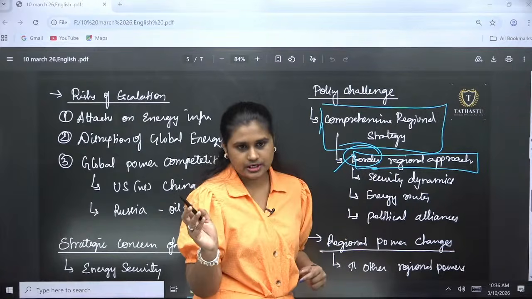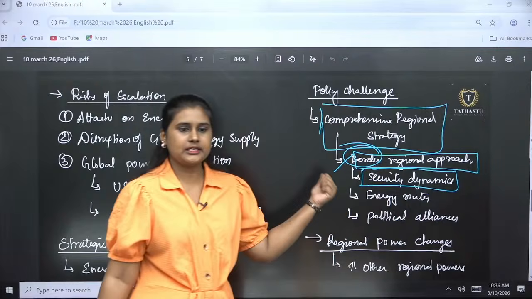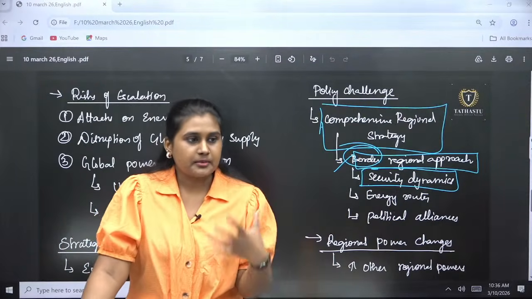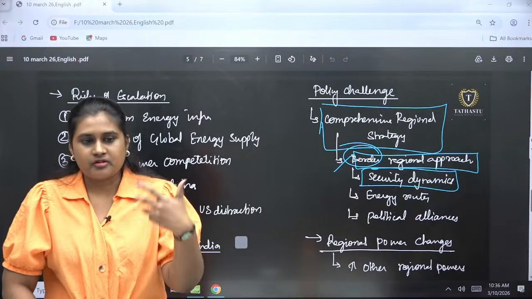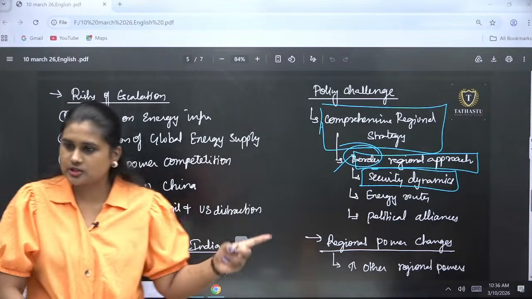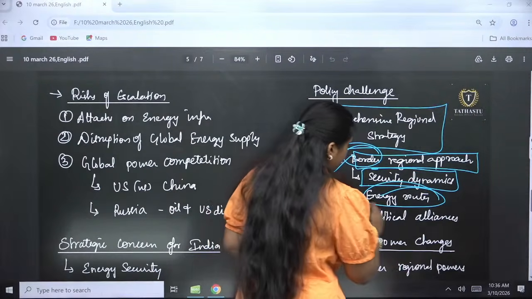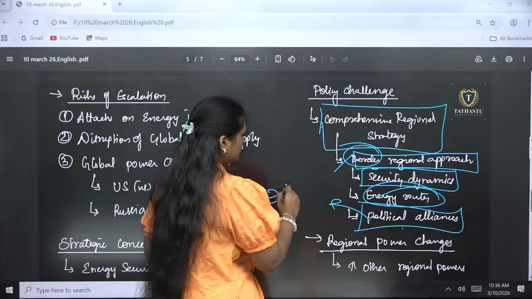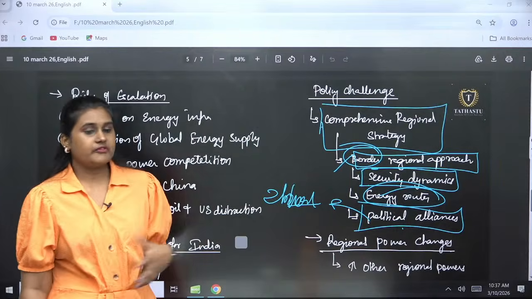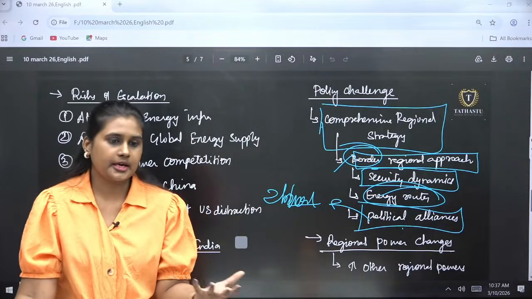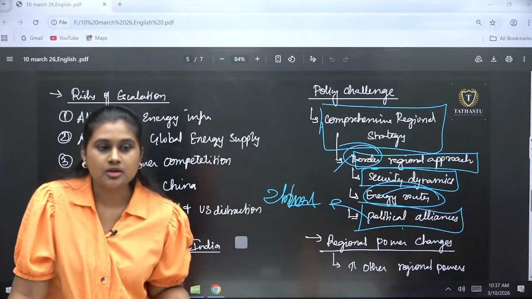Again, it comes to the Strait of Hormuz. First, security dynamics. Any instability in this area may threaten the Indo-Pacific and also the Indian Ocean region, and then China will be more active in the Indian Ocean region, which is also a major concern. Then the energy routes, the Strait of Hormuz, and political alliances, the two-block system. Either we will be forced to be on the US side. Mostly, India will be moving towards the US side. We have no other opportunity.